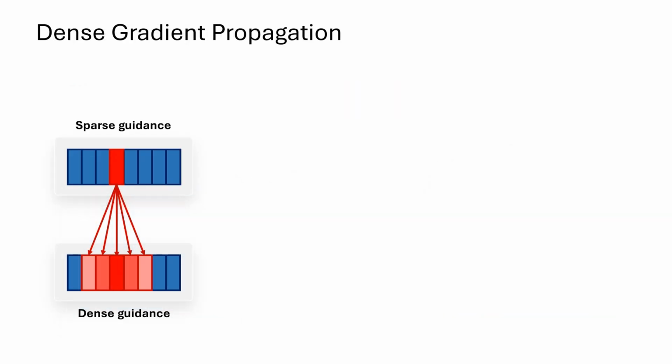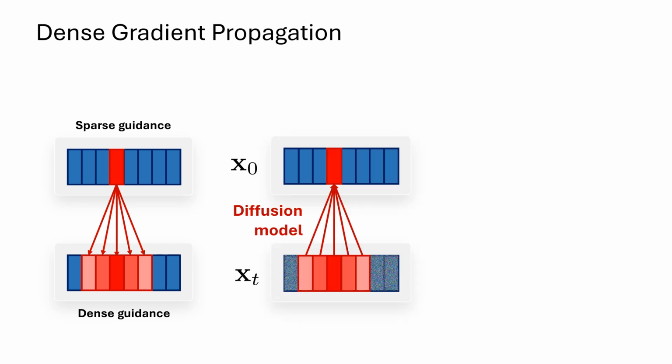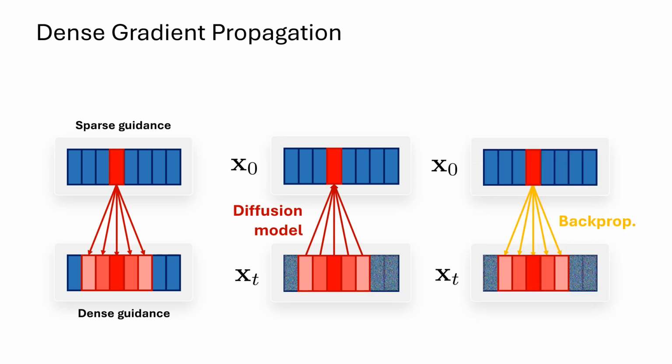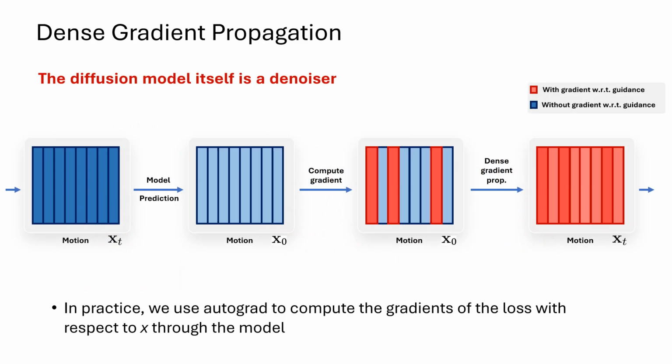Next, with dense gradient propagation, we exploit the property of a denoiser that can be used to propagate gradient at any given frame to its neighbors. By design, the diffusion model itself is a denoiser. Thus, we can use it to propagate sparse gradient at specific frames to make it a dense one that affects the whole vectors. In practice, this means we can use autograd to compute the gradients of the spatial loss with respect to the noisy motions xt through the model.